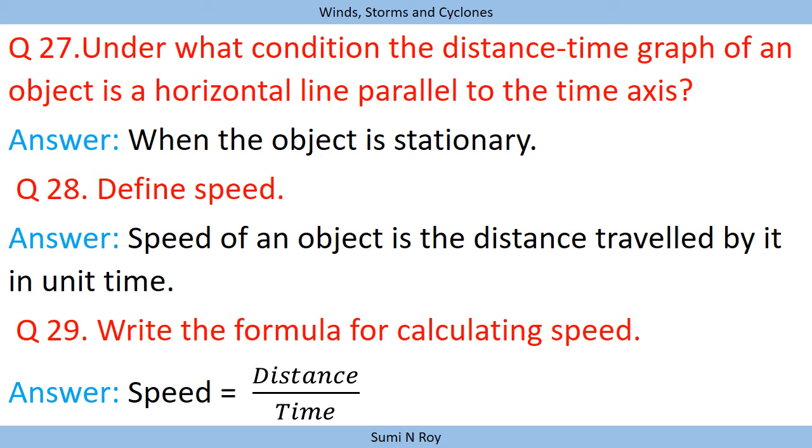Next question, under what condition is the distance time graph of an object a horizontal line parallel to the time axis? Whenever an object is stationary, the distance time graph is a horizontal line parallel to the time axis. Next is, define speed. Very easy. Speed of an object is the distance traveled by it in unit time. Write the formula for calculating speed. Speed is equal to distance by time.